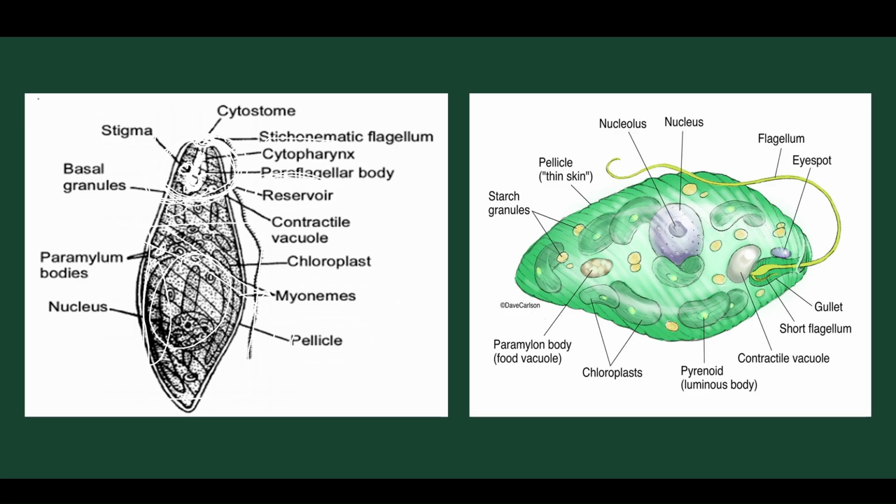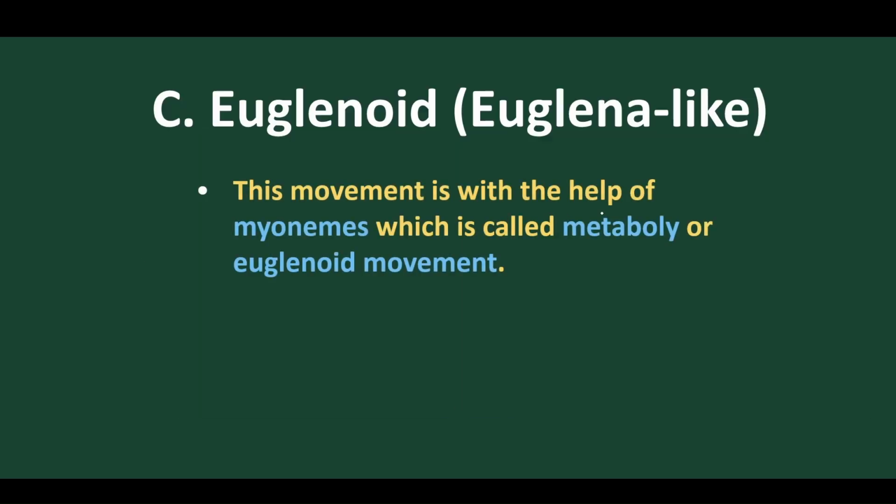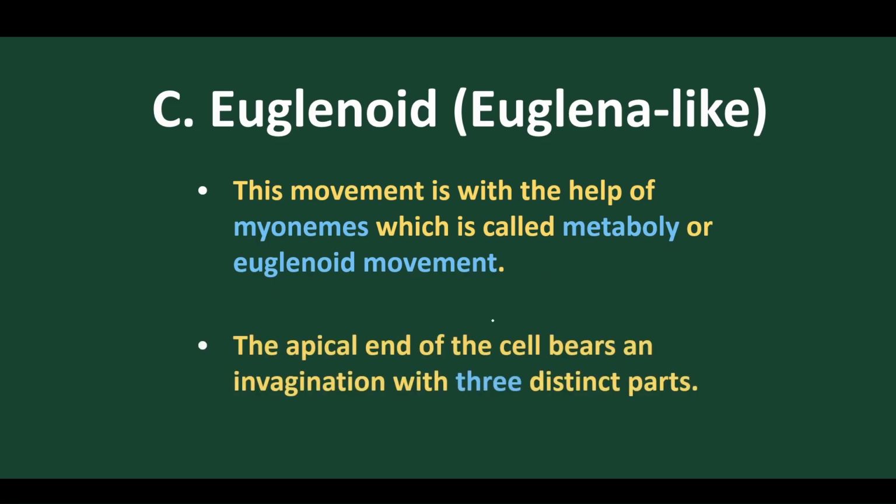Below this reservoir we find contractile vacuoles present for osmoregulation. And in the lower part we find the plant-like nature, because chloroplasts are present in the lower part. The upper part behaves with animal-like nature and the lower part behaves with plant-like nature. This is the structure. So this creeping movement is sometimes called metaboly movement, or euglenoid movement. The apical end of the cell bears an invagination with 3 distinct parts.